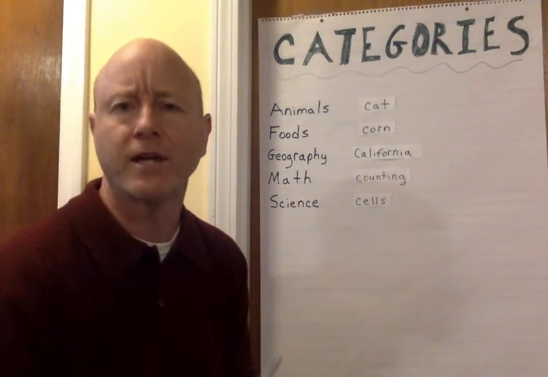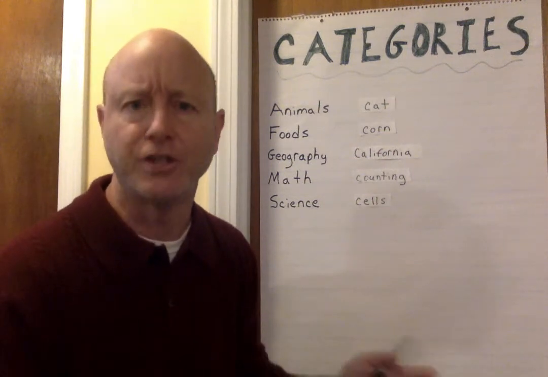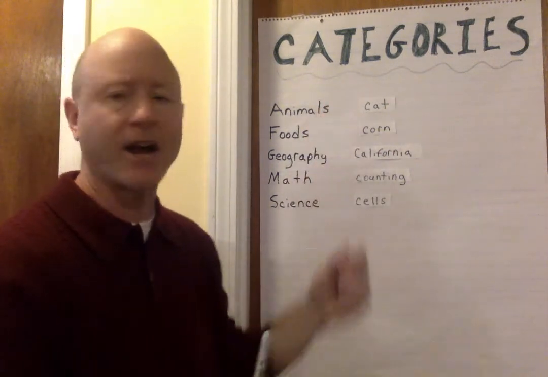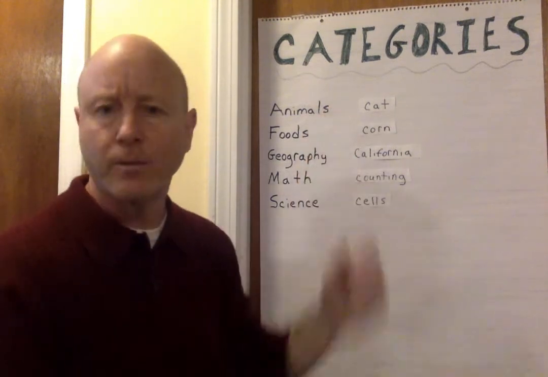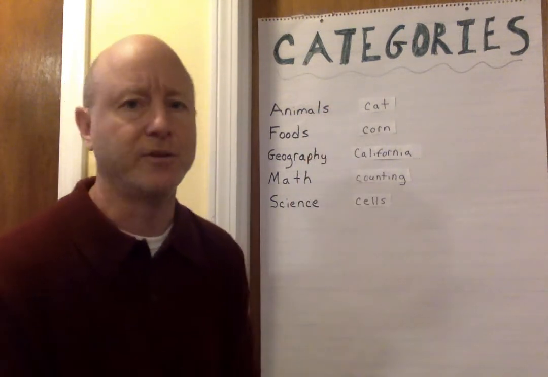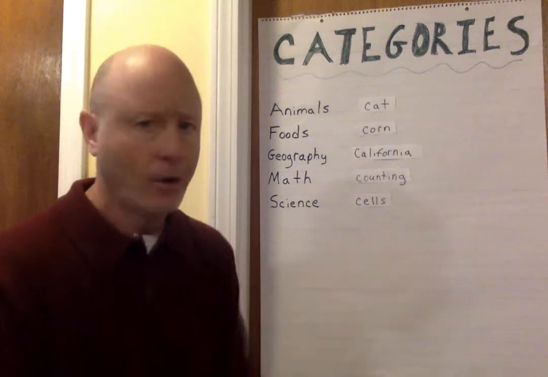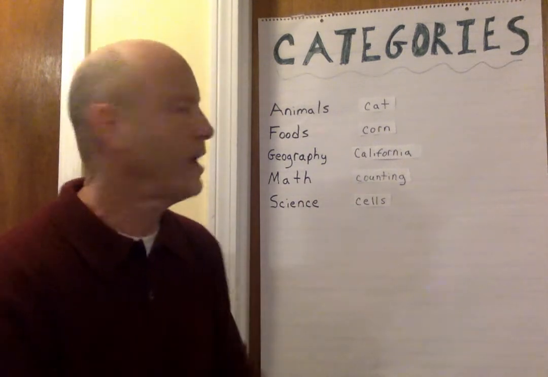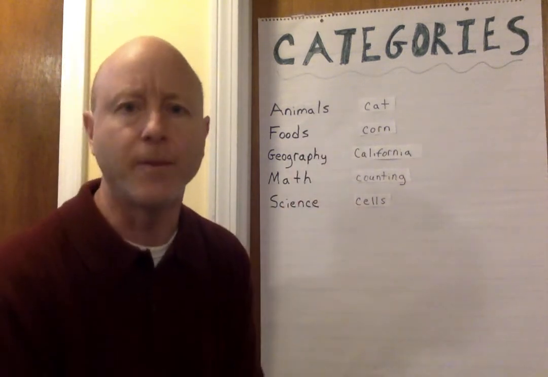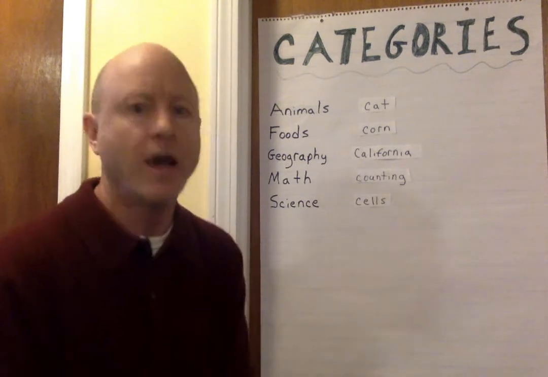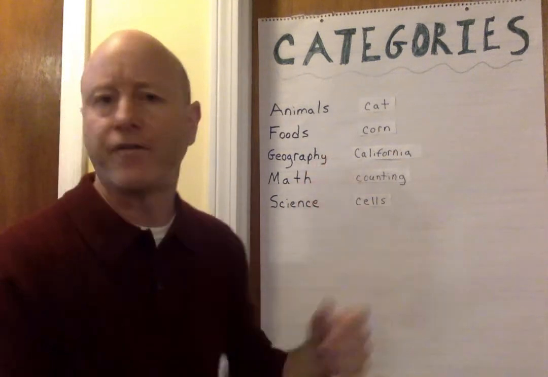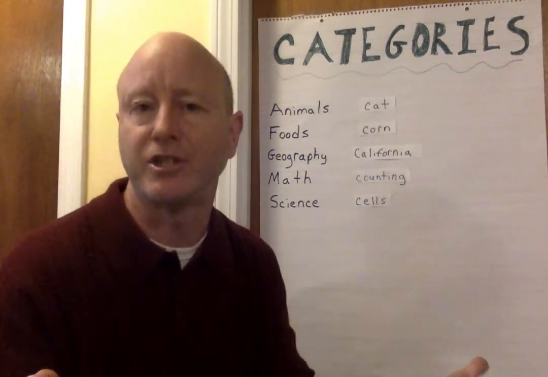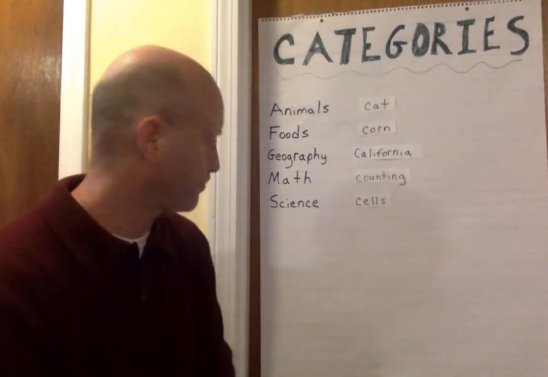Now, if you would like to make the game a little bit more challenging, you can. You can take these categories and actually make them a little bit more specific. For example, animals, maybe you make it more specific and you say forest animals or desert animals. Okay? You can take foods and maybe you make it fruits or vegetables, dairy, meats. Okay, geography, you could do cities in Massachusetts, towns.